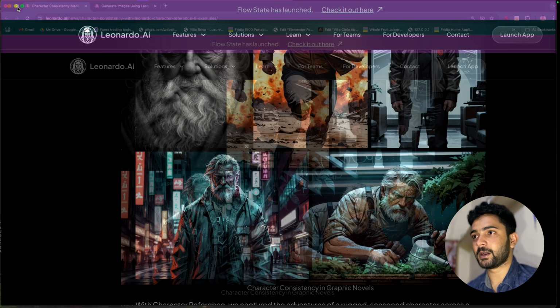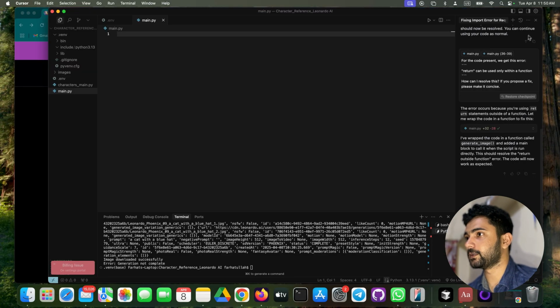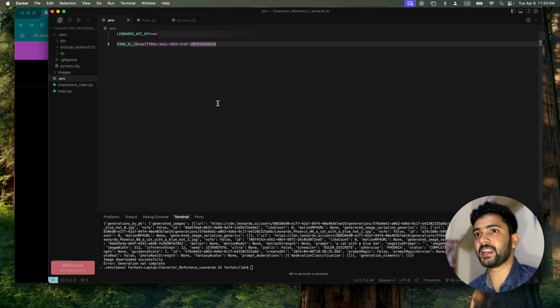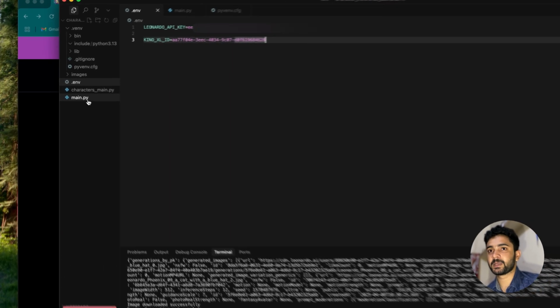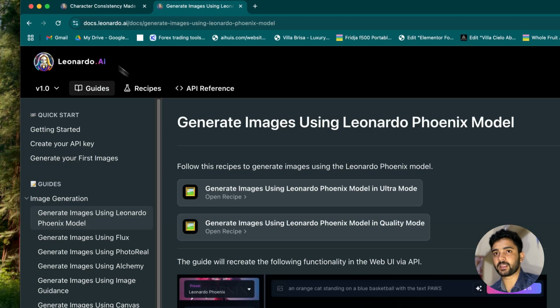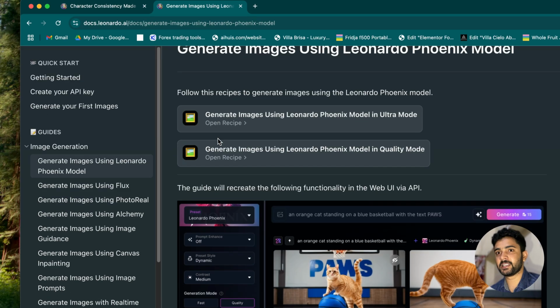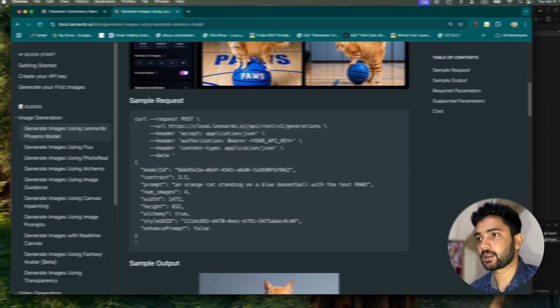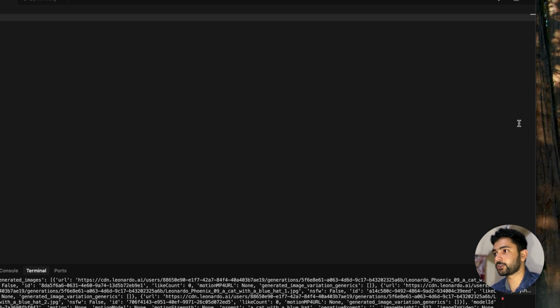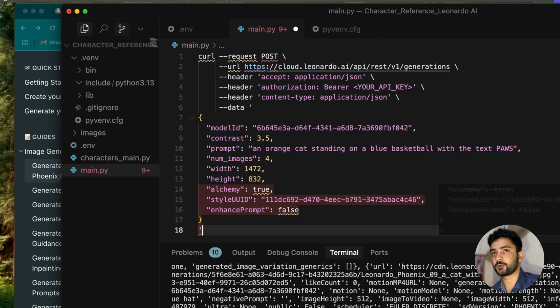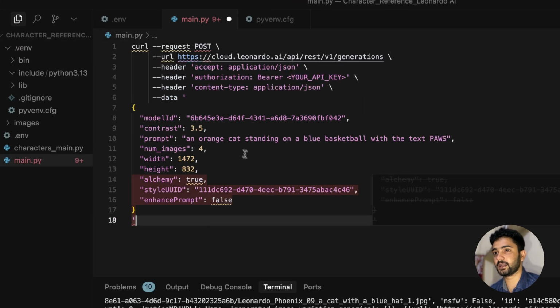So I'm gonna open up my Cursor. In the .env file, I've already added the Leonardo API key. Now I'm gonna go to main.py, and I'm gonna copy the response code from, for example, the documentation in Leonardo AI, simply copy paste this code, and paste it in our code. Just give me a second. Let's improve the layout, and now let's make it a bit bigger.